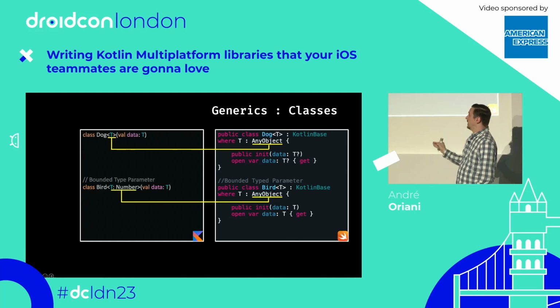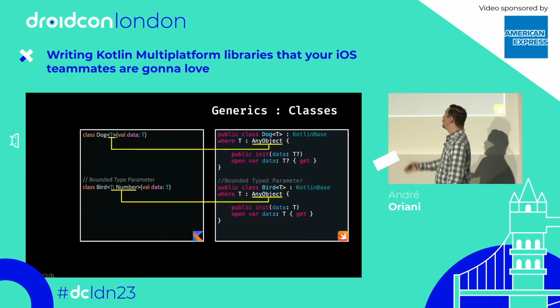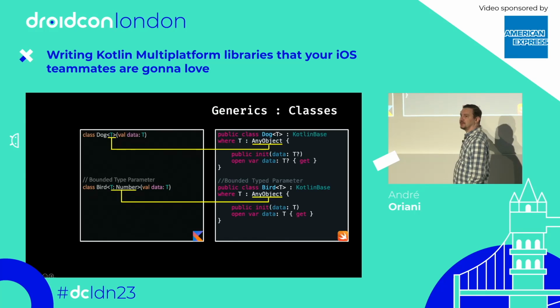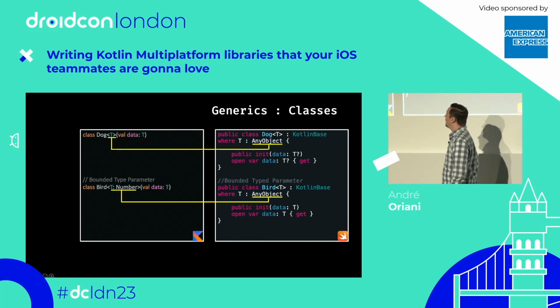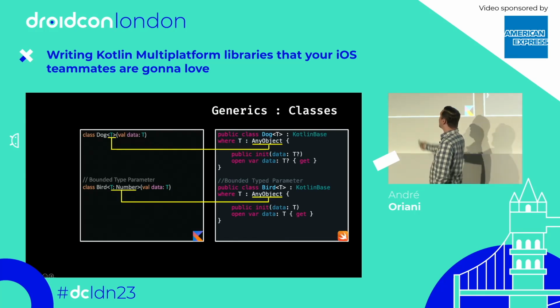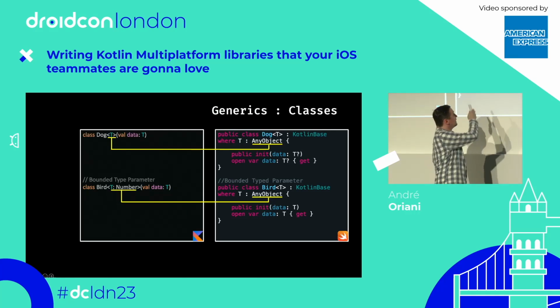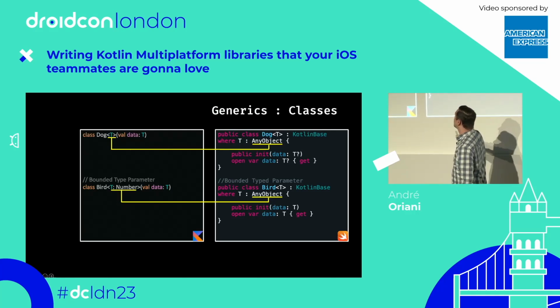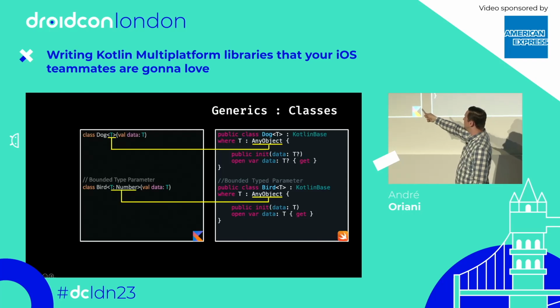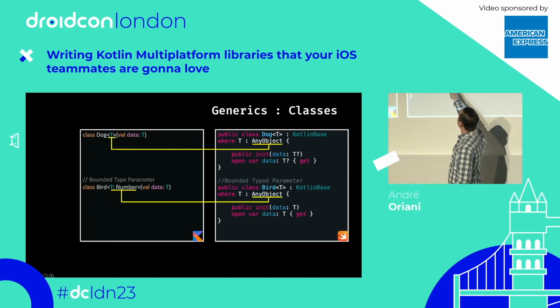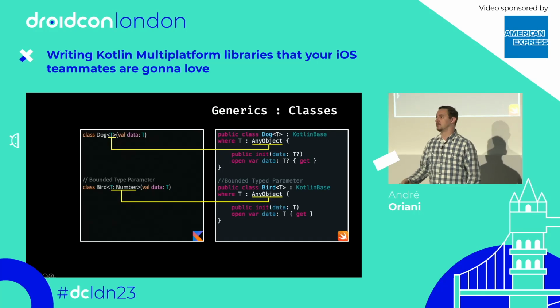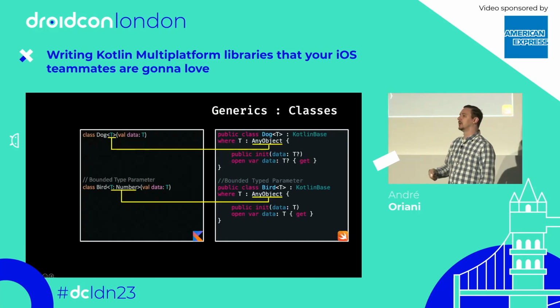For classes, okay, if we define a generic class in Kotlin, it will be mapped to a generic class in Swift and Objective-C. But the problem is going to be bounds. If we try to define a bound, that bound will not be respected. So you see in both cases here, in Bird, we try to bound our generic type T to Number, but that's going to be completely ignored. It's still going to be bound to AnyObject, which in Swift means a pointer to an object, much like Object is a pointer to an object in Java, or Any is in Kotlin.